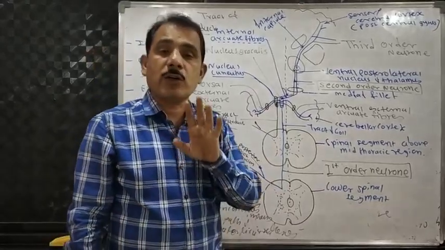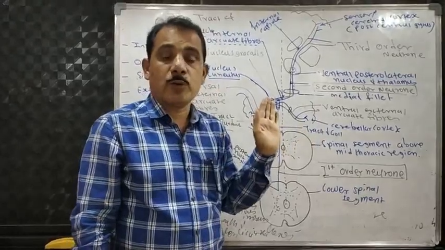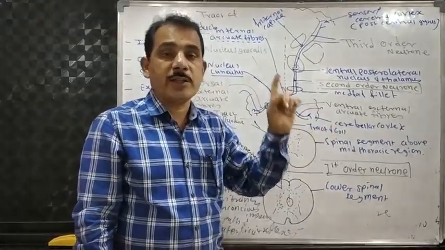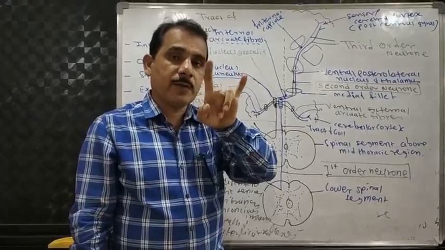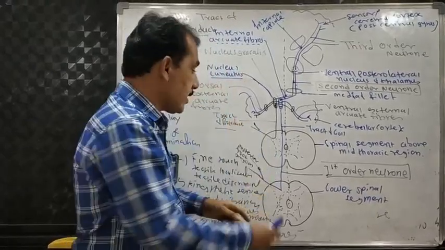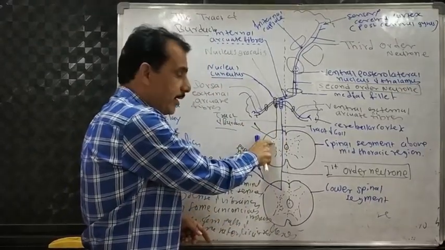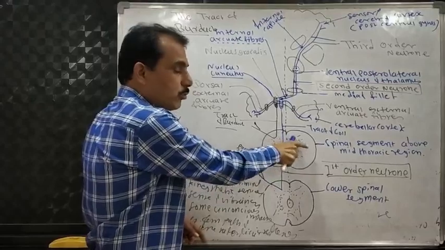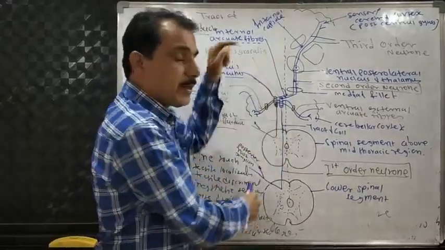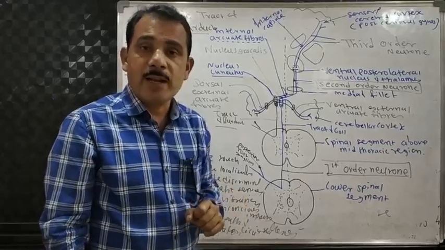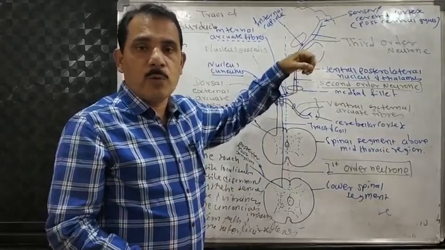Remember, the first order neuron doesn't directly cross to the opposite side, as seen in the tract of Goll. So, how do they terminate? Four ways. Number one, some of the fibers end on the posterior horn of the spinal cord gray matter on the same side, and from there cross to the opposite side and end. Some of the fibers form the intersegmental connections, in between the segments above and below.